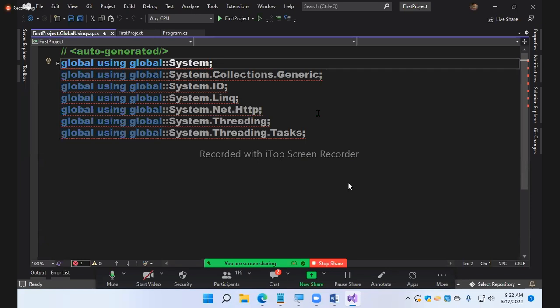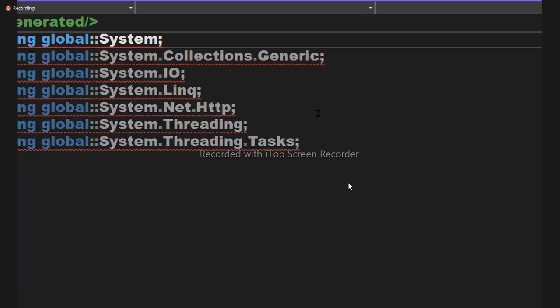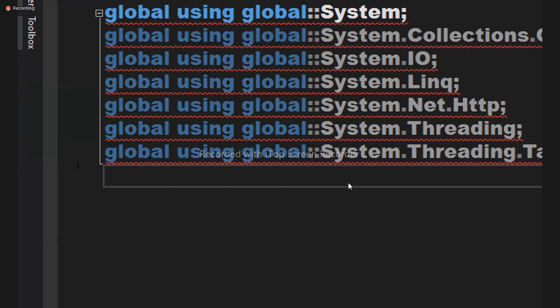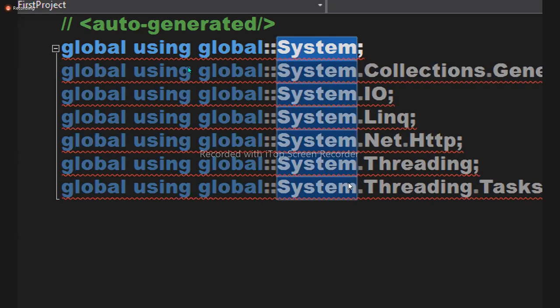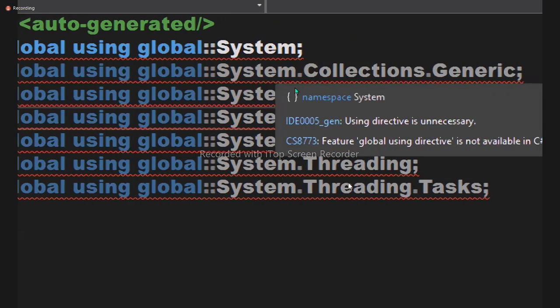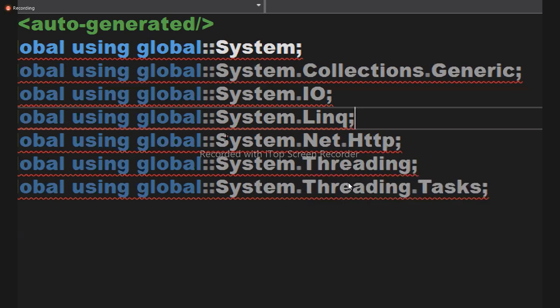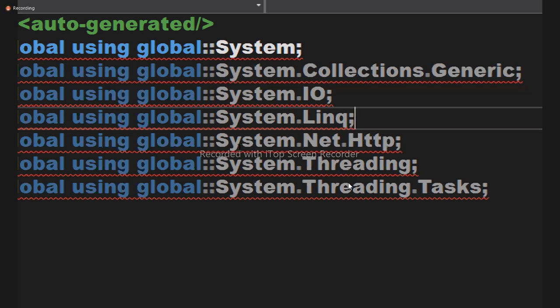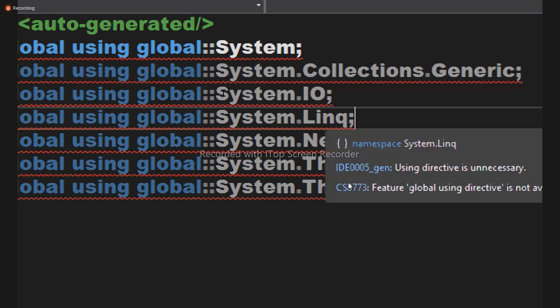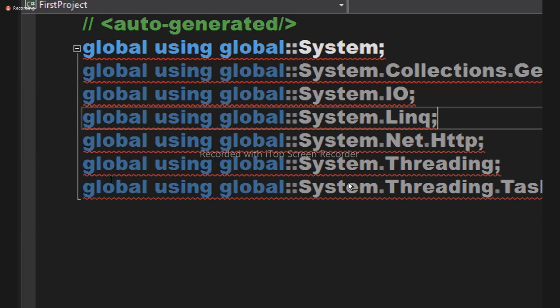By default that file is not visible to you. So change the version, and an error will come. Double click on the error, then it will show you the file. Watch. Global imports. So what is imported? System is already imported or not? Yes. Same way, System.Collections, System.IO, System.Linq, System.Net.Http, System.Threading, System.Threading.Tasks. All these are imported by default for you, so I don't need to import these namespaces again in my code. Clear? Yes or no?